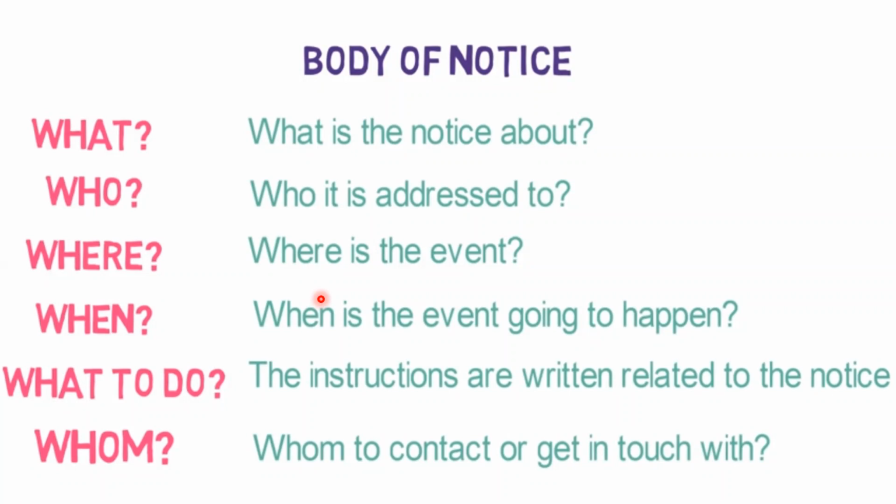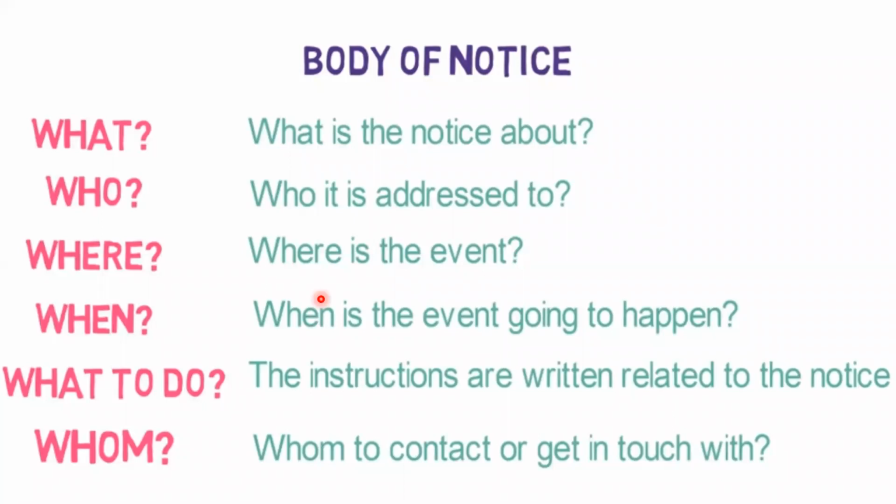Then next, when the event is going to happen, you need to mention the date, day and time also, so that whoever reads the notice will come to know when this event will happen. What to do: the instructions written related to the notice. What to do means what the instructions are for the readers, you have to mention there. All these things we will understand with some examples.